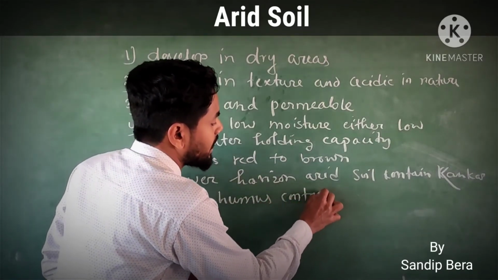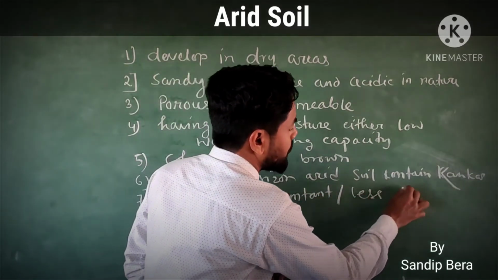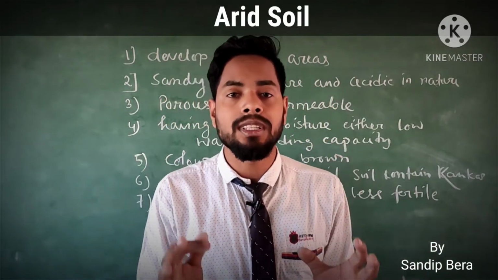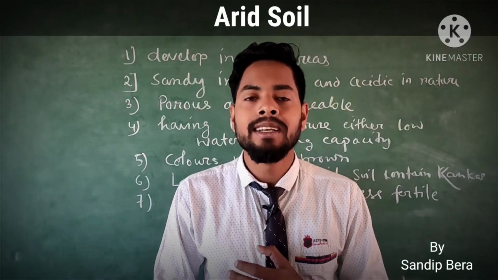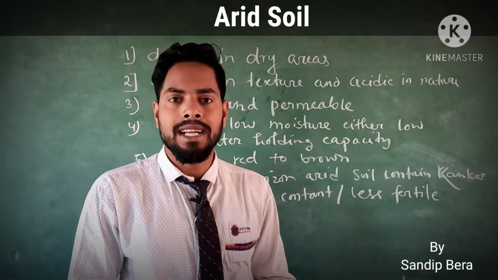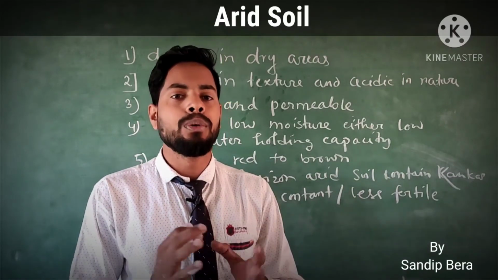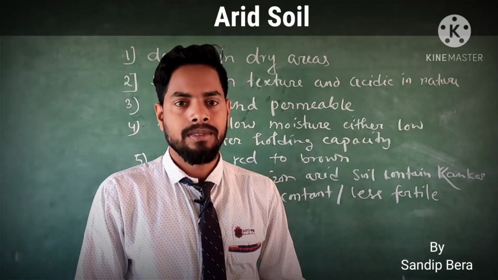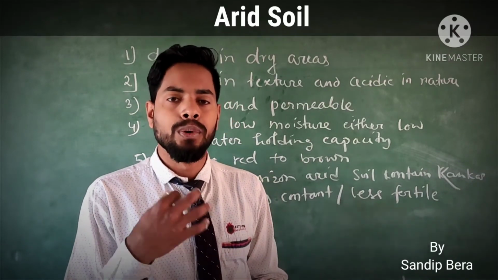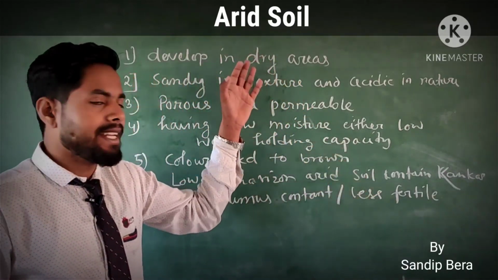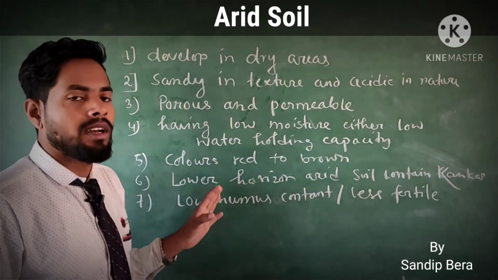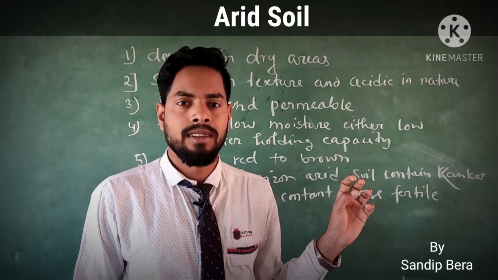So this soil is less fertile. That means you can say that arid soil is not much suitable for growing crops. But after proper irrigation, or applying proper methods of cultivation, we can grow various types of crops. In Rajasthan, the Indira Gandhi Canal helps to grow crops in the dry areas. So those are the characteristics of arid soil. Okay, that's it.